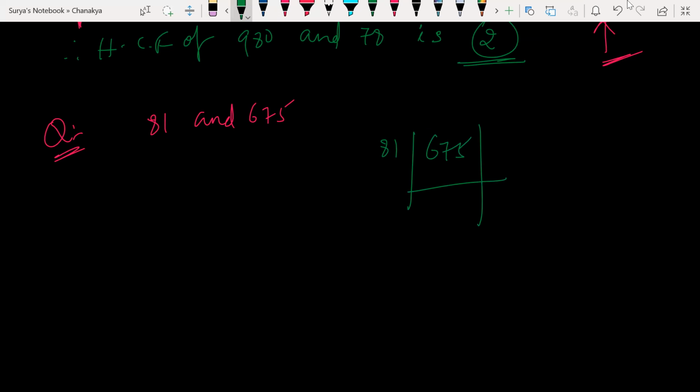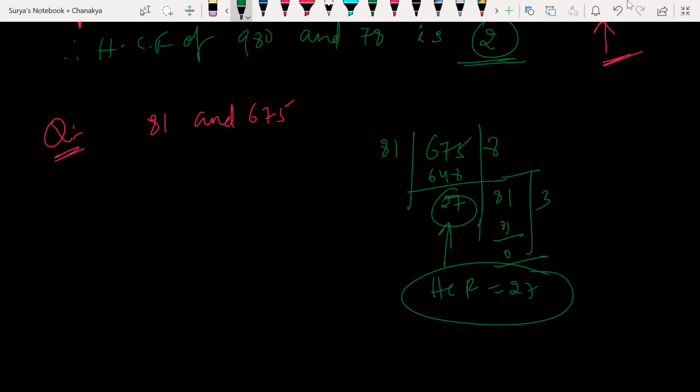Normal method. 81 into 8 is 648. Yes or no? 675 minus 648 is 27. Again divide by 81: 27 times 3 is 81. My HCF is 27. This is the quickest way.